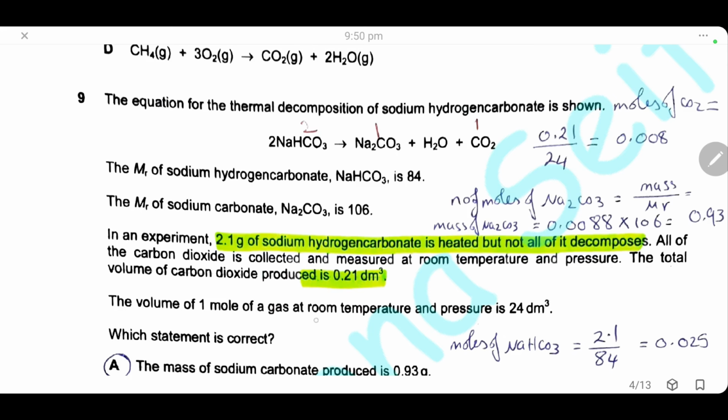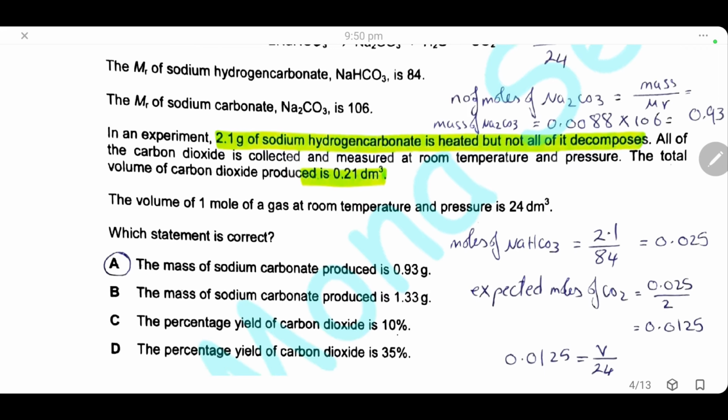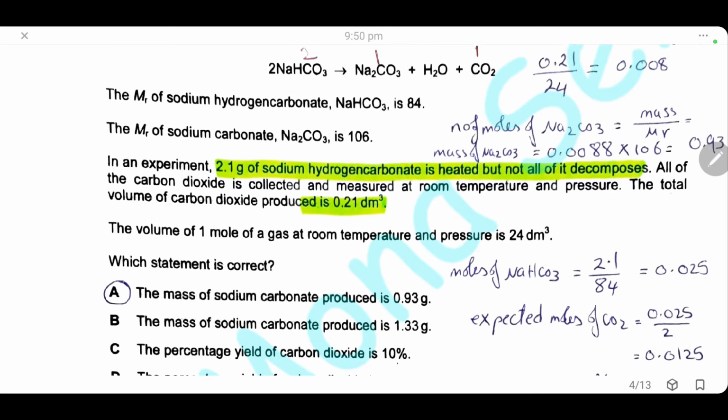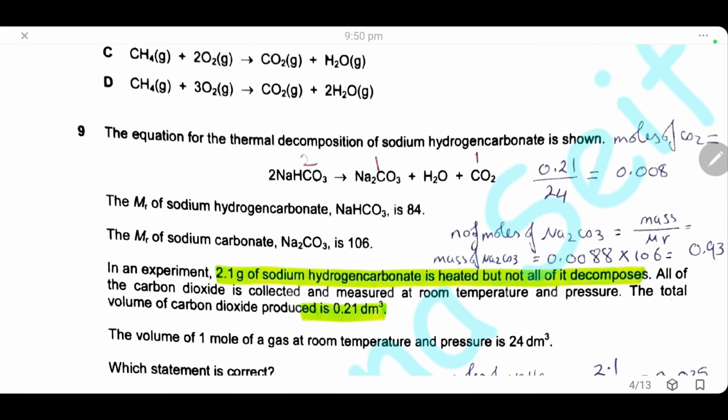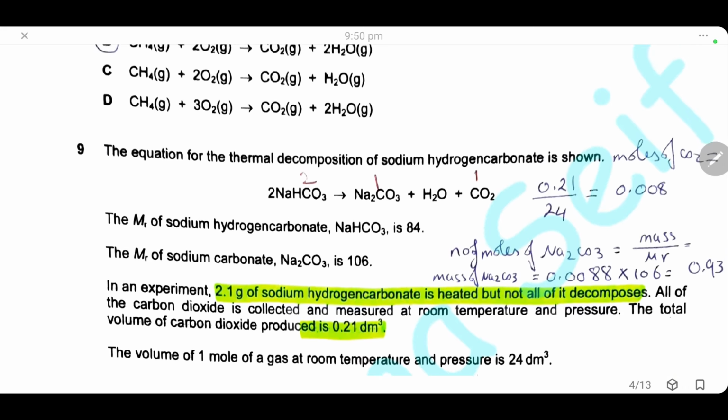The volume of 1 mole of a gas at room temperature and pressure is 24. Okay, which statement is correct? He's asking about the mass of sodium carbonate and the percentage yield of carbon dioxide. So we will have to calculate the mass of the sodium carbonate produced and the volume of carbon dioxide formed. First, we will calculate the mass of sodium carbonate.